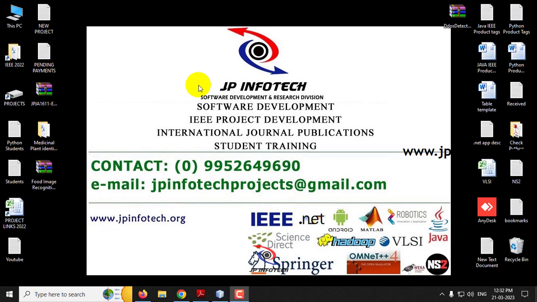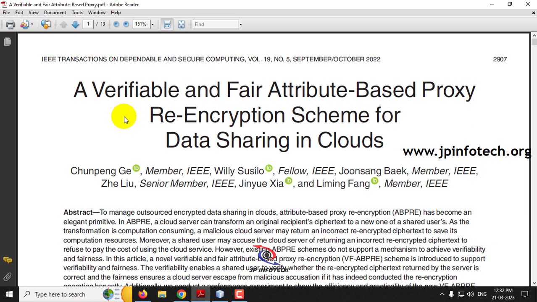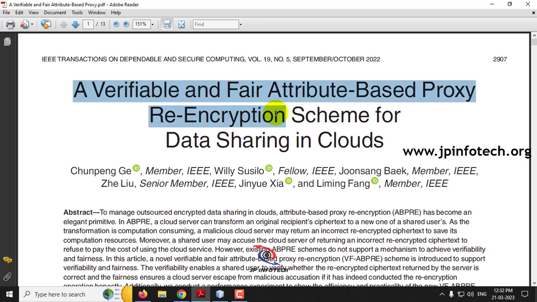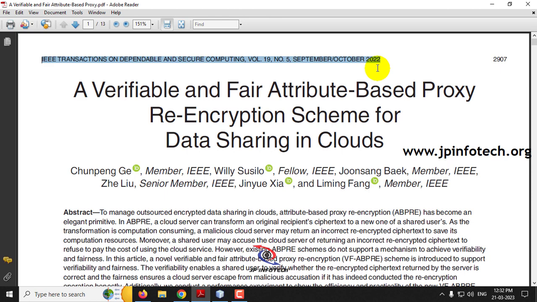Hi, in this video we are going to see a Java project entitled a verifiable and fair attribute based proxy re-encryption scheme for data sharing in clouds, which is an IEEE 2022 transaction paper. Before seeing the execution of the project, a little brief about this project.